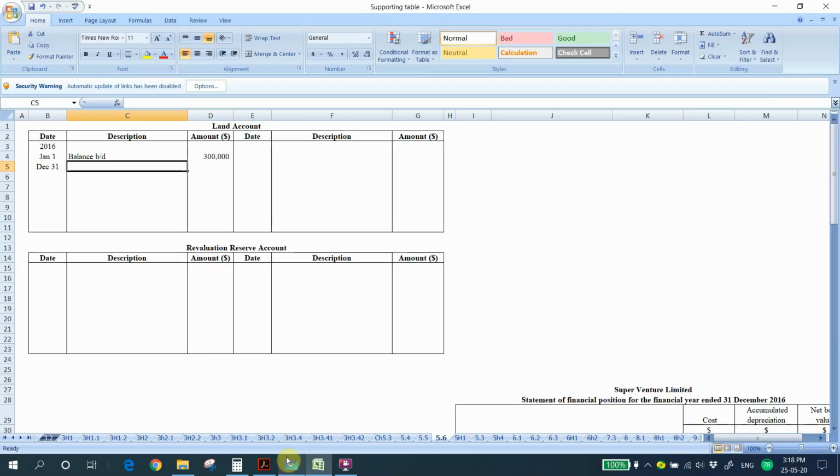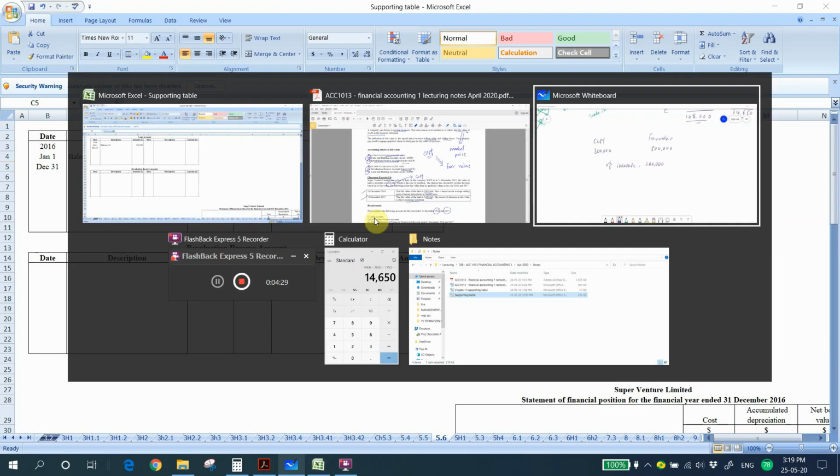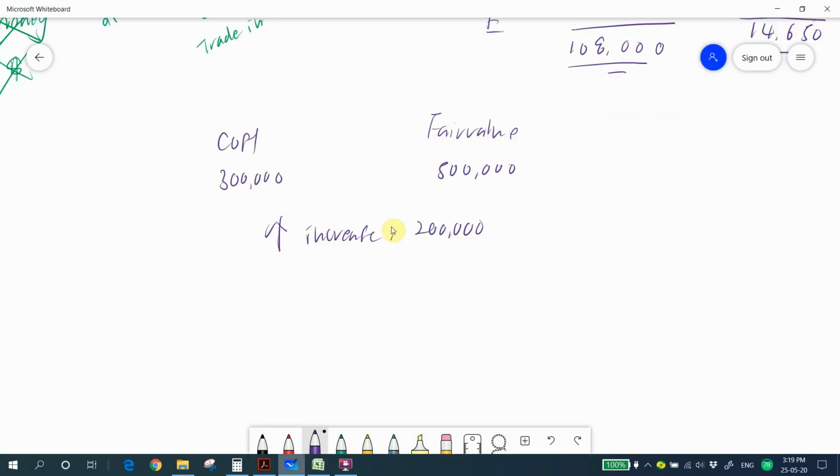So we look at the text. If increase, we debit the land and building account and credit the revaluation account. Take note, when you record this transaction, you only record the difference between your cost and fair value rather than the fair value. If you record the fair value, then you will get a wrong answer.